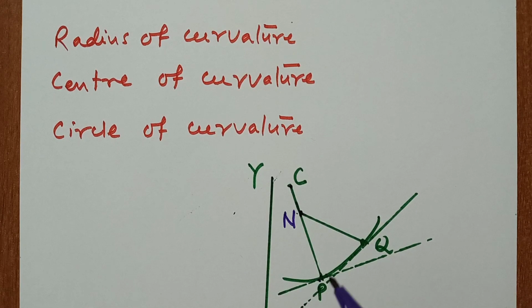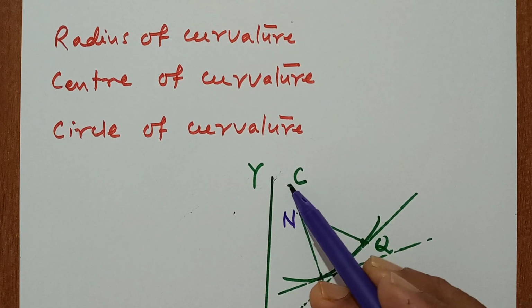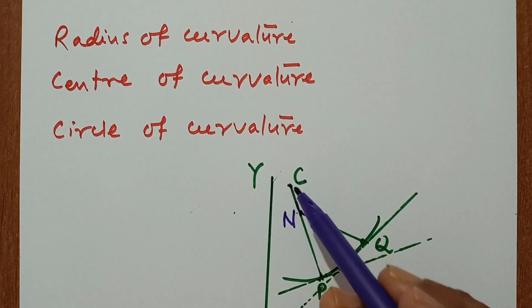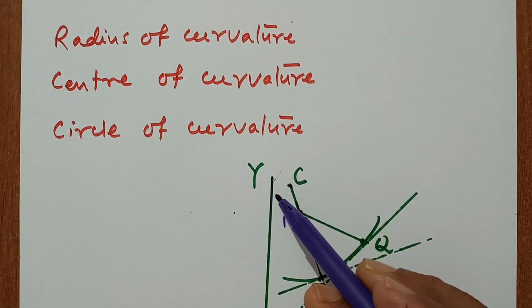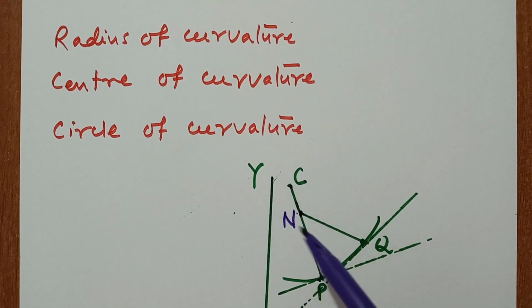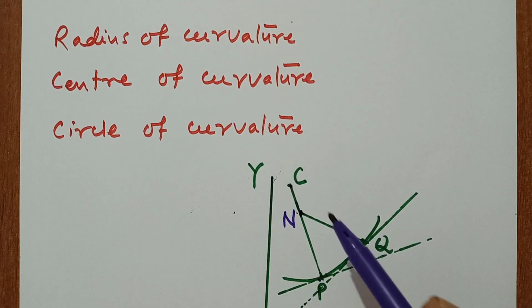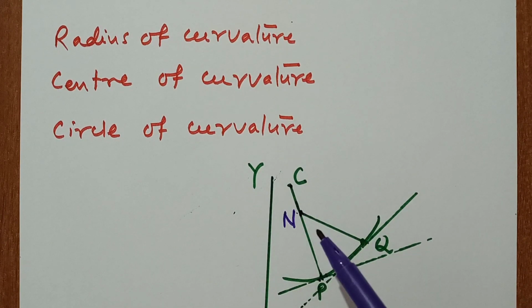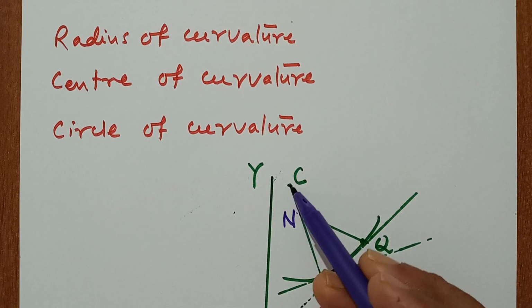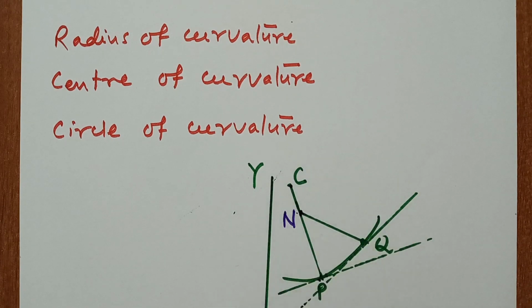Here point C is an important point. What is C? C is called the center of the circle, and CP is the radius of the circle. This circle is called the circle of curvature.